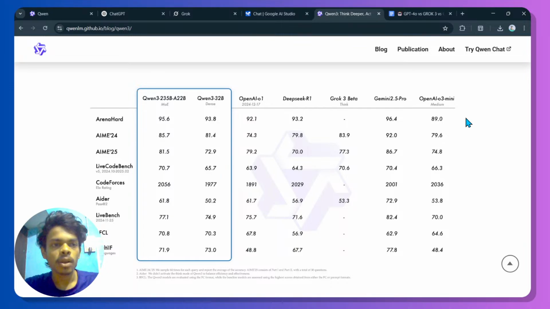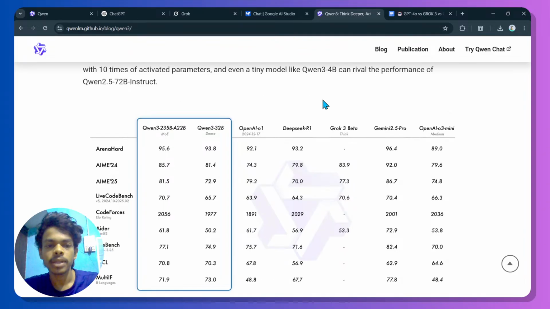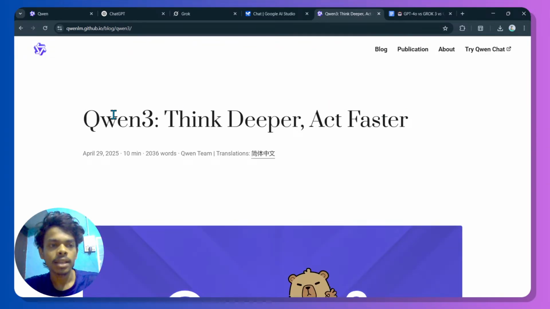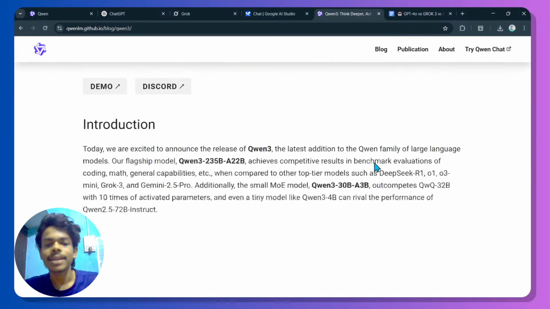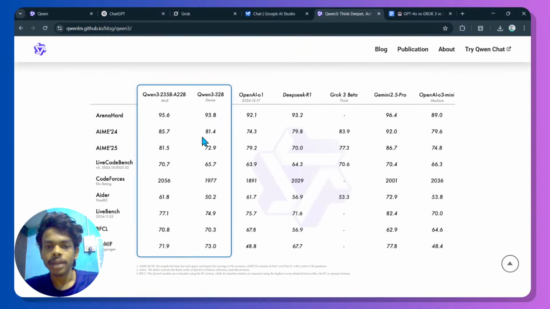In the latest blog on Qwen-3.github.io, you can see this is the official page from Qwen, and it claims that it can beat other AIs like OpenAI's O1 model, DeepSeek's R1, Grok 3 beta, Gemini 2.5 Pro, and also OpenAI's O3 mini models. And you can see the benchmark is quite interesting, and it has beaten other AIs in different fields.